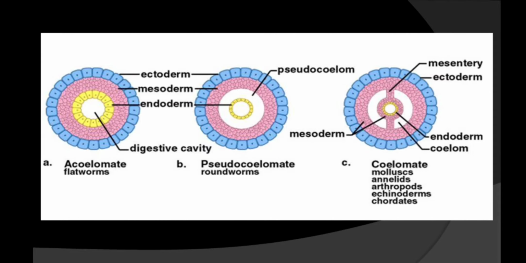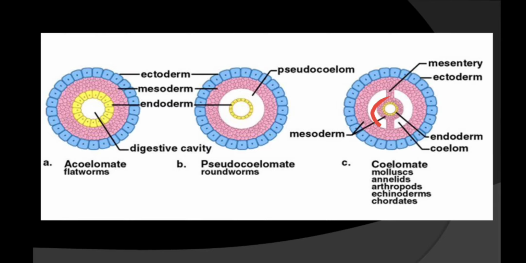As we have discussed, the Platyhelminthes are acoelomate animals. Coelom is not present. In the roundworms you will see they are pseudocoelomate because pseudocoelom is present. Now why is it called pseudocoelom? Because you can see here their ectoderm layer is outside, then there is a mesoderm layer, and inside there is an endoderm layer. If it is a true coelom, the true coelom is surrounded from all sides by a mesoderm layer.